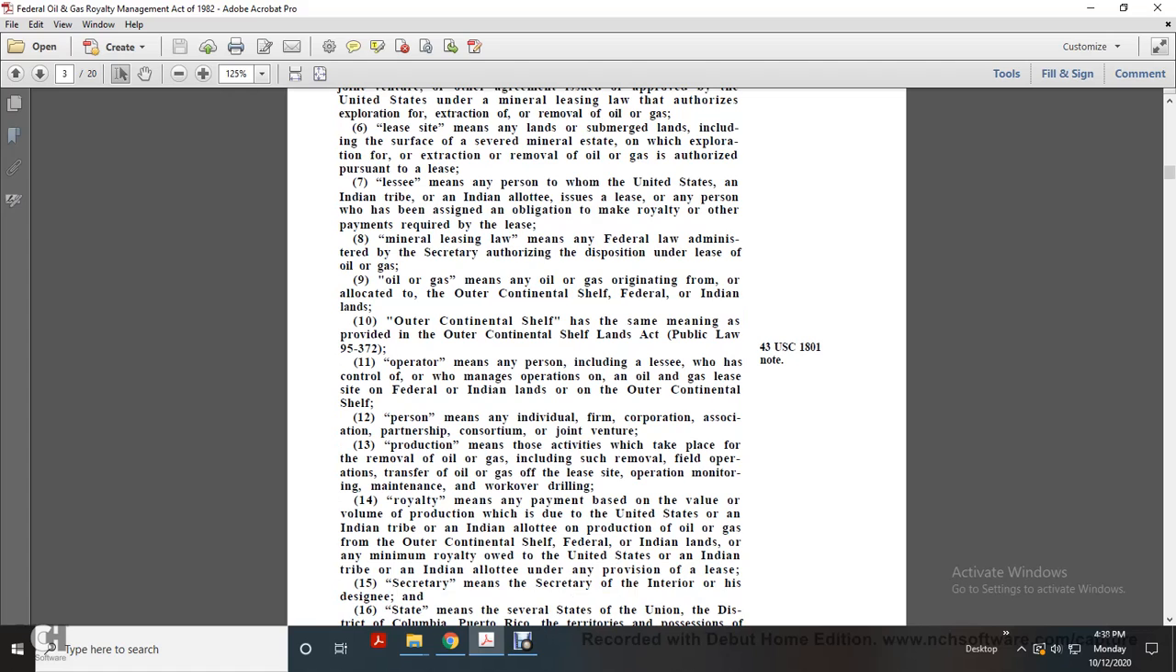Production means the activities that take place for the removal of oil and gas, including such removal from the field, operation, and transfer of oil and gas off the lease site, with the operating, monitoring, maintenance, and workover drilling.